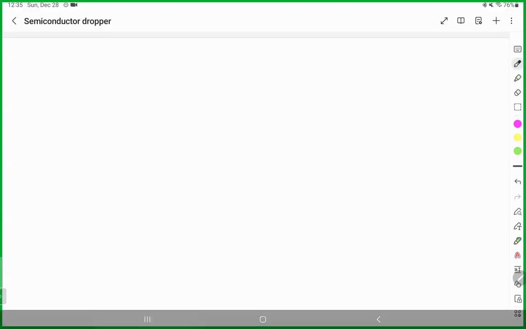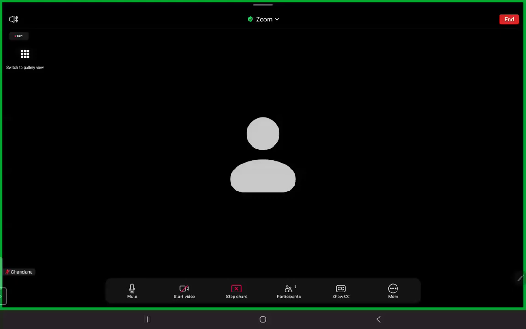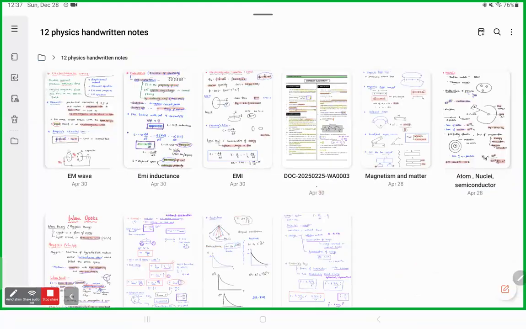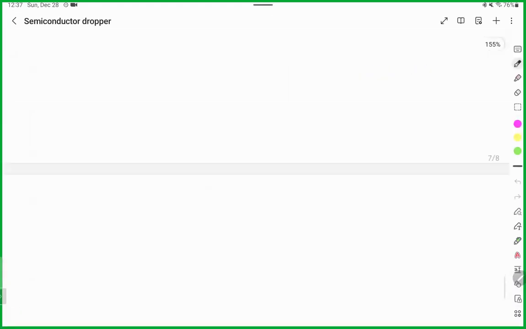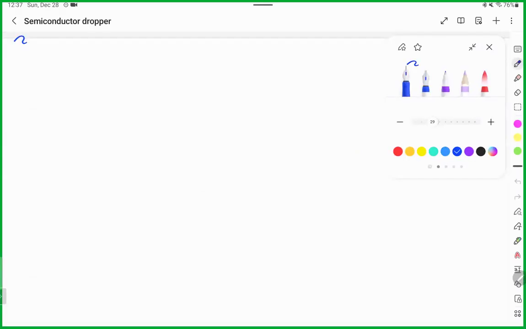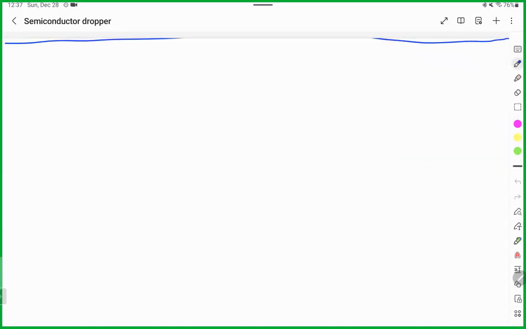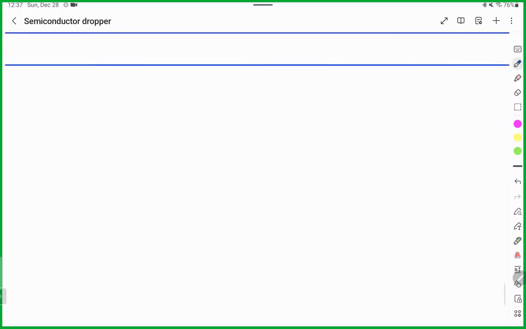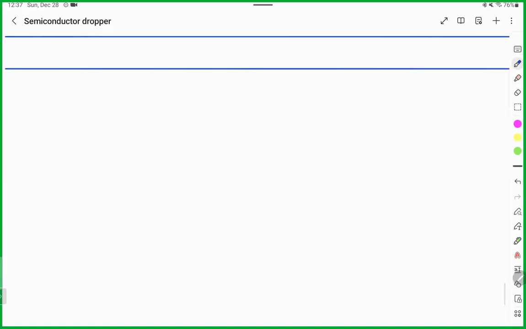Let me check this PDF. So I will make the difference, how we did it last year, on the new things. So there will again be three columns. One is property, another is N type semiconductor, and the third is P type semiconductor. This is property.